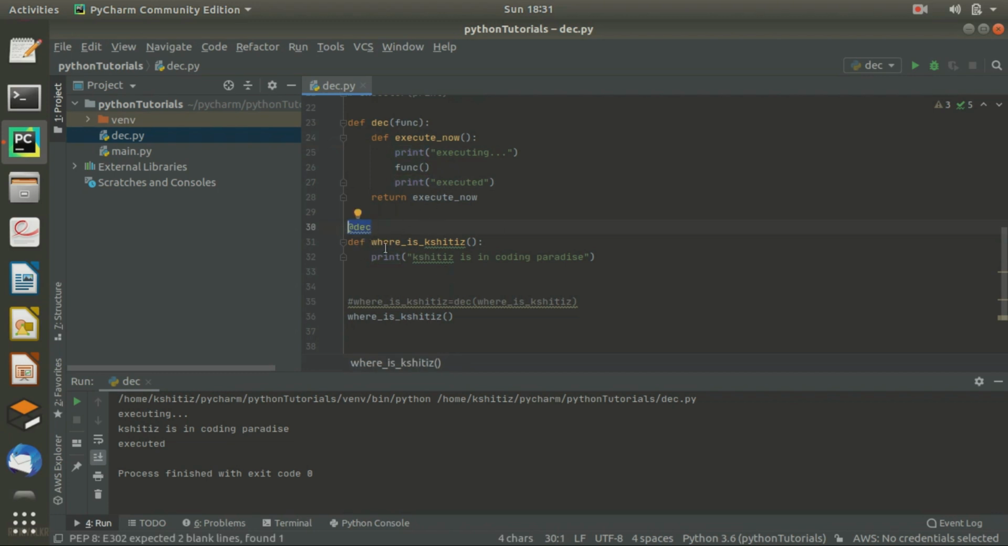So what it is doing, it is decorating our function. If I run where is Kshitij, what DAG is doing is decorating our where is Kshitij function with executing and executed, or with some operations. That's why its name is decorator in Python. So it is a simple use in Python.